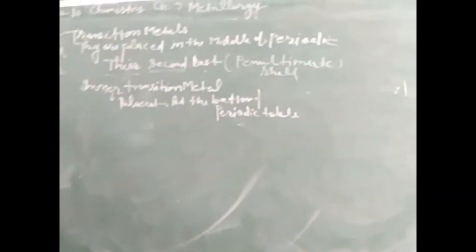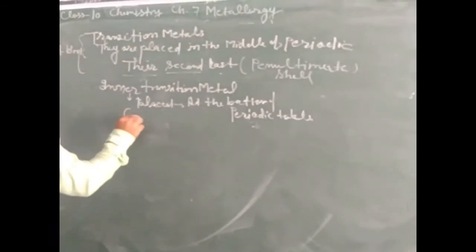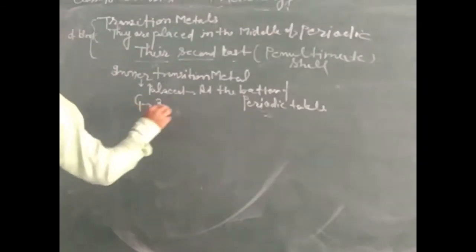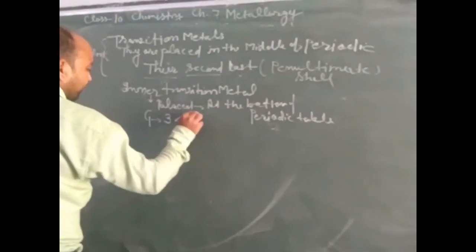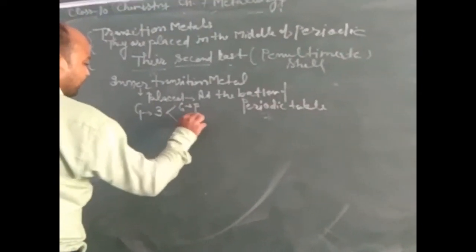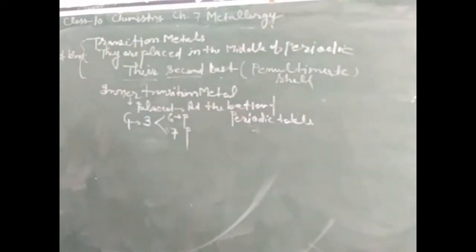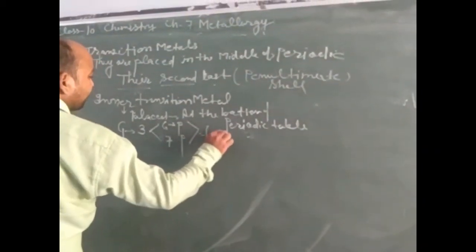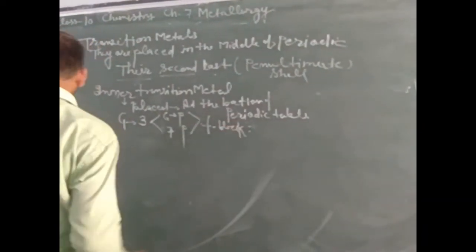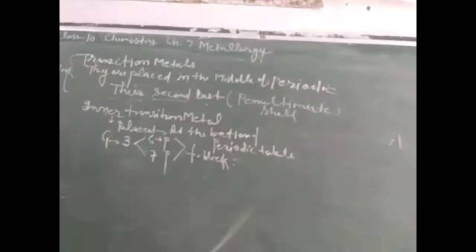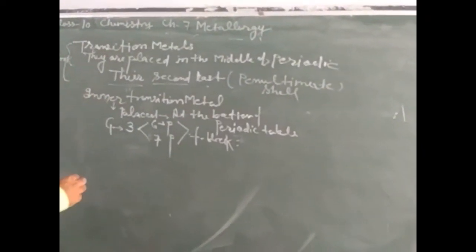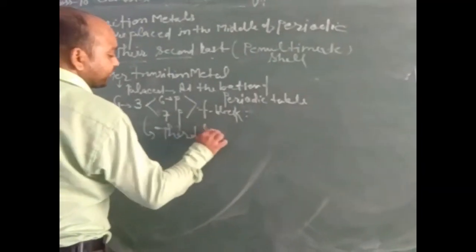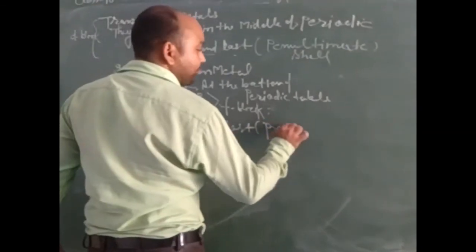Actually they belong to group 3 and the sixth and seventh periods. Group 3, sixth period and seventh period elements are placed in the form of f-block elements. These are called f-block elements. Their third last cell, the pre-penultimate cell, is incomplete.